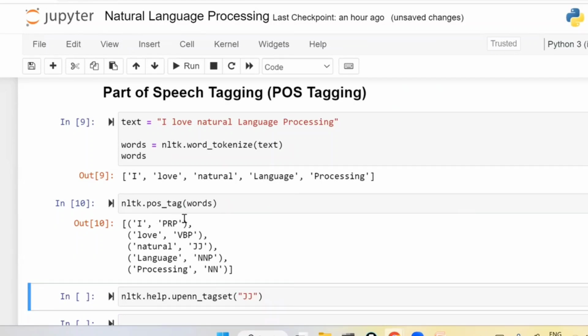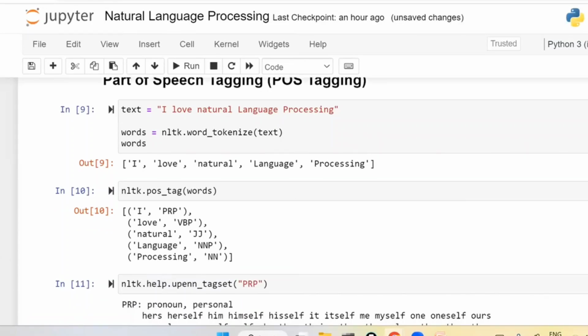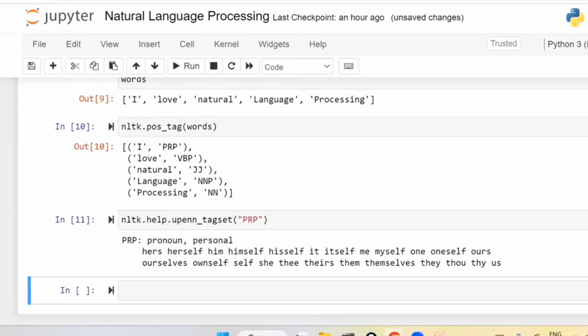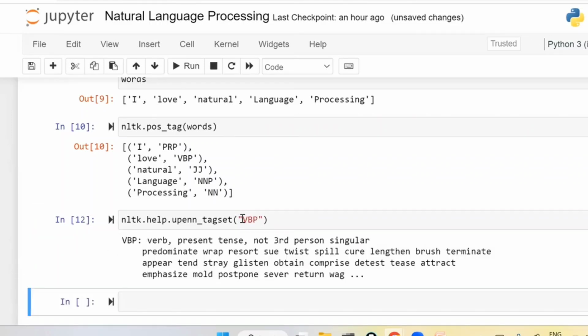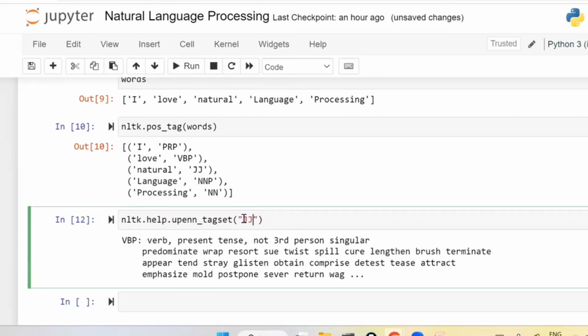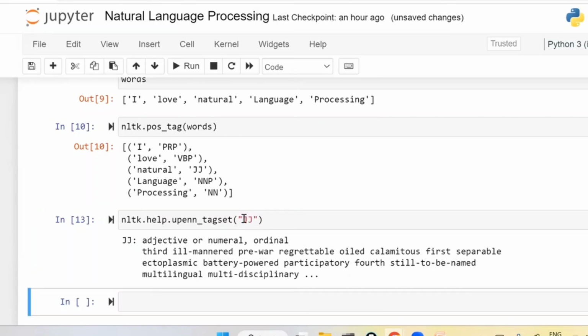Now, what is meant by this PRP? PRP means Prajarajam Party. No, right? So PRP means what? If you want to see what is meant by PRP, we are going to use the help file and write PRP. So, PRP is a pronoun. I comes under pronoun. Love comes under VBP, that is nothing but verb. It is considered a verb. Natural comes under JJ, which is nothing but adjective.